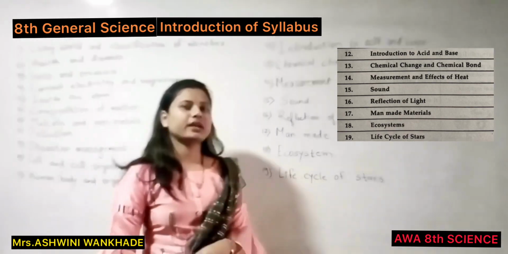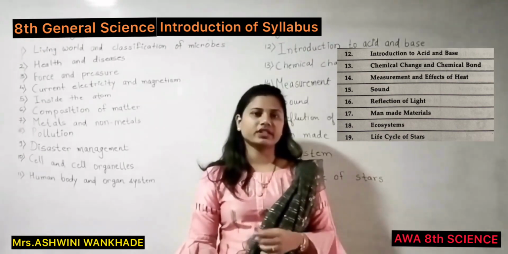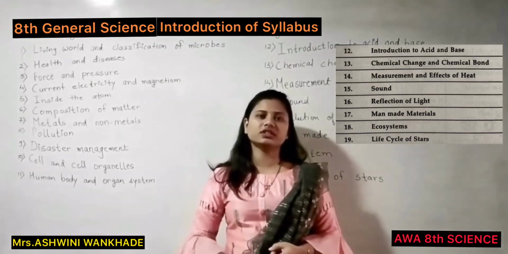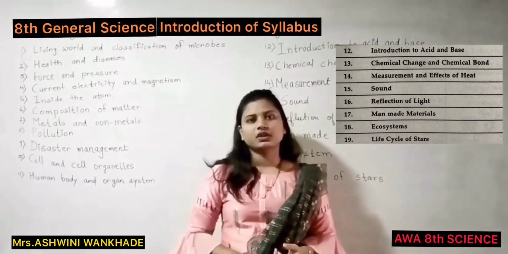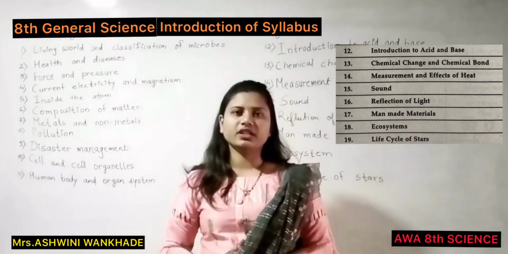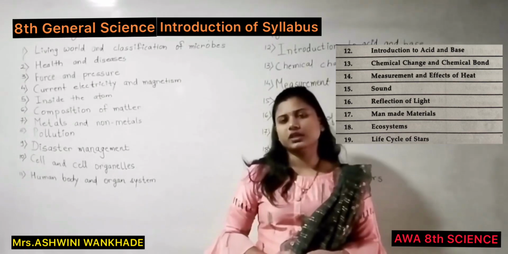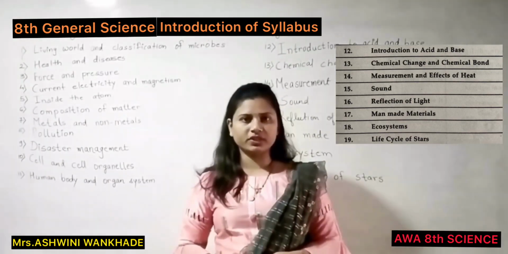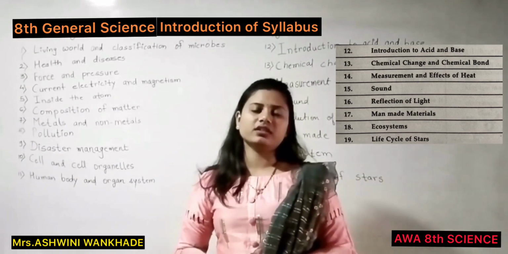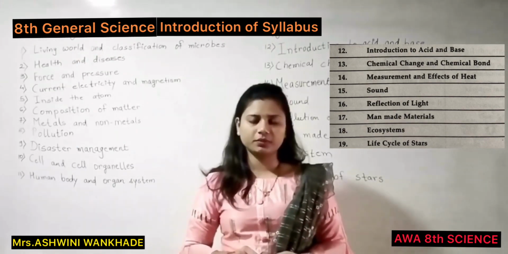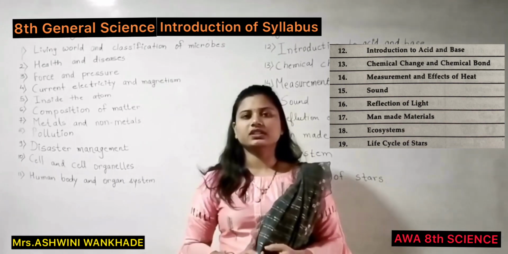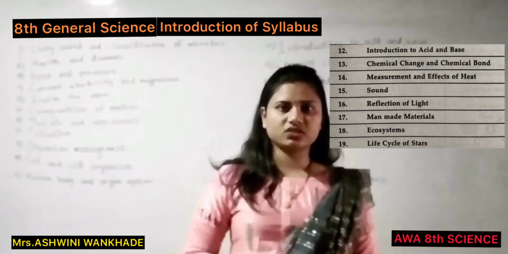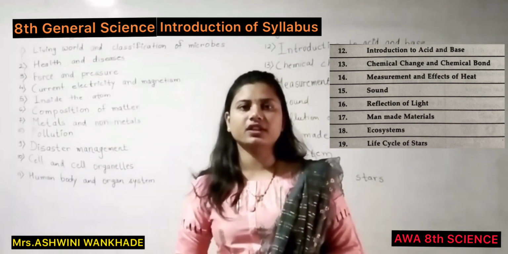Ecosystem. In this chapter we are going to study what is ecosystem, structure of ecosystem, then land biomes, then aquatic ecosystem. Afterwards we are going to study the diminishment of ecosystem due to humans, how human activities are responsible for the diminishment of ecosystem, such as increase in population, urbanization, industrialization and traffic.